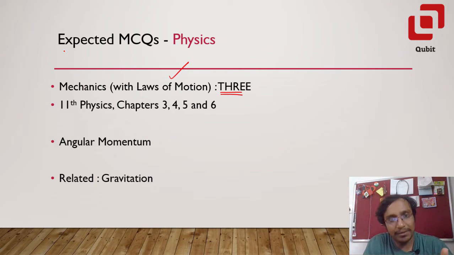So these are chapters 3, 4, 5 and 6 from 11th physics. What are they? Motion in 1 dimension, motion in 2 dimensions, laws of motion, and work, energy, and power, which will also cover friction and energy conservation and so on and so forth.